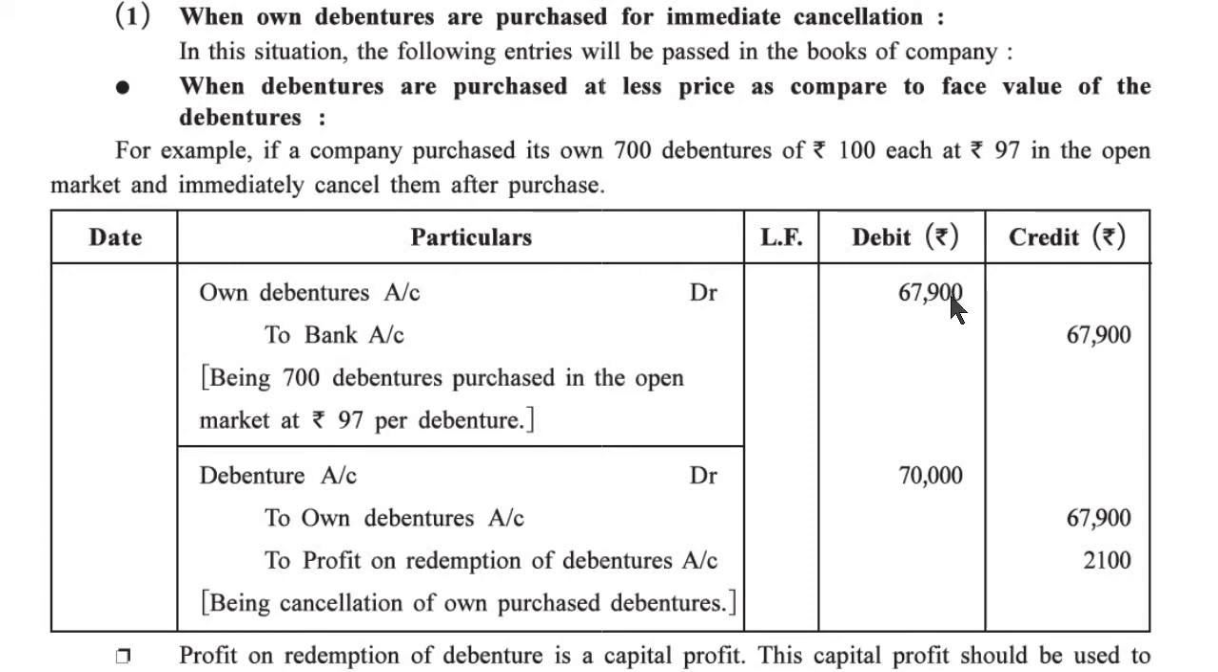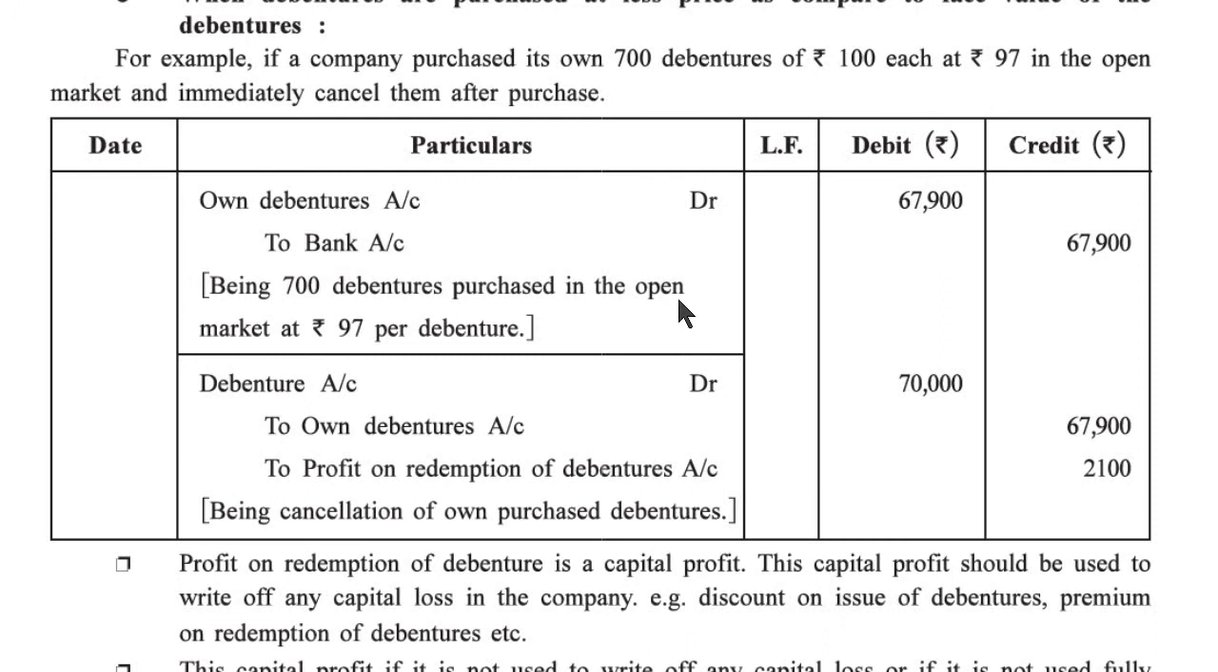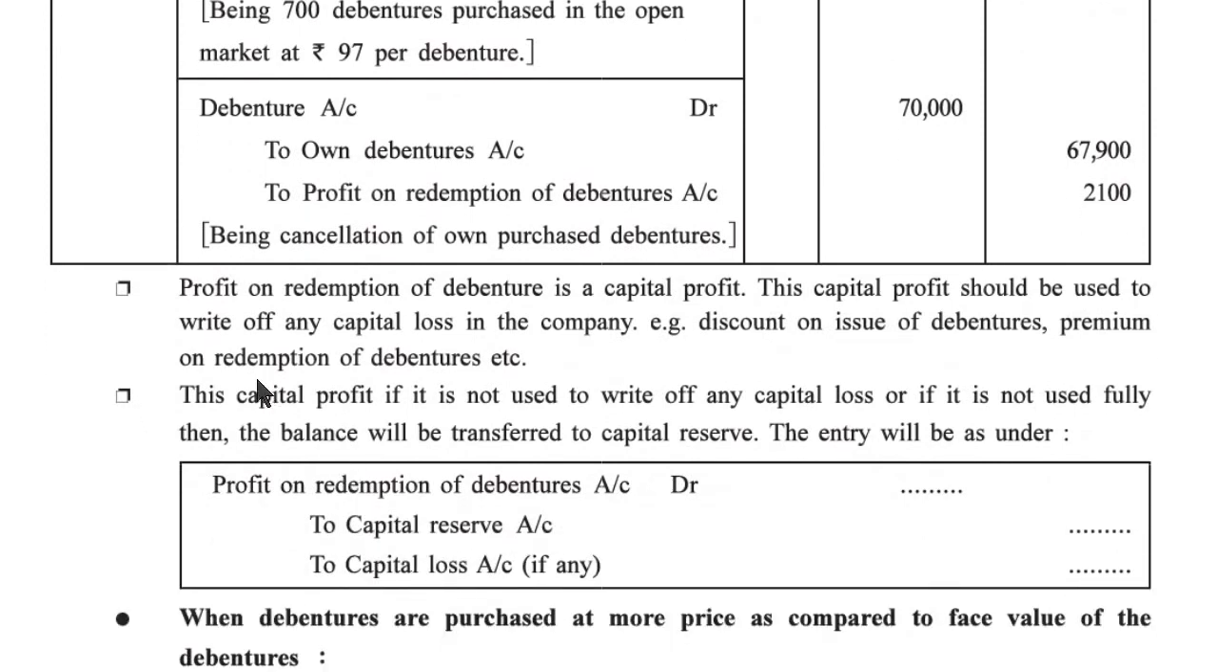Own debenture account debit 67,900 to bank account 67,900, being 700 debentures purchased in the open market at rupees 97 per debenture. Debenture account debit 70,000 to own debenture account 67,900 and to profit on redemption of debenture account 2,100, being cancellation of own purchased debentures. Profit on redemption of debenture is a capital profit.